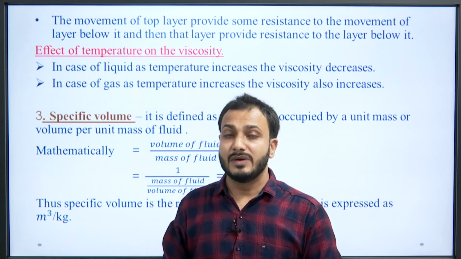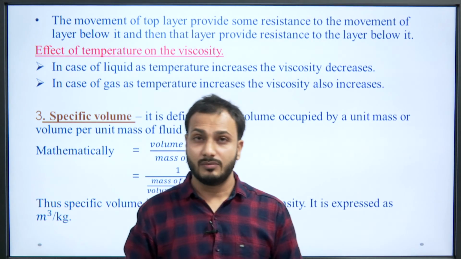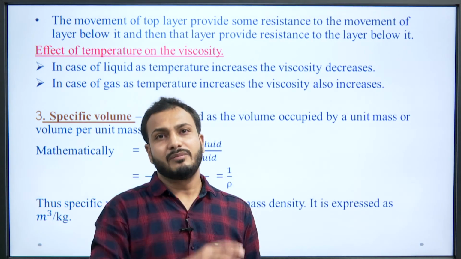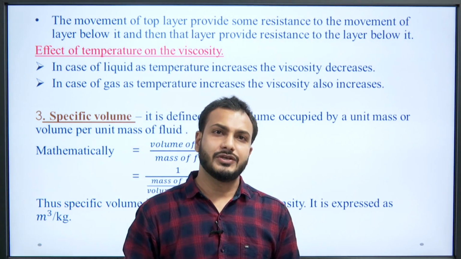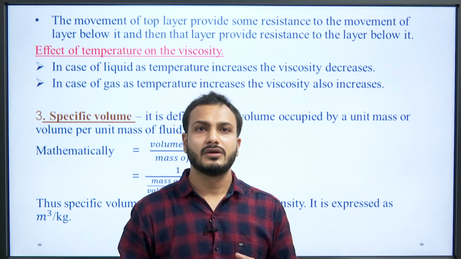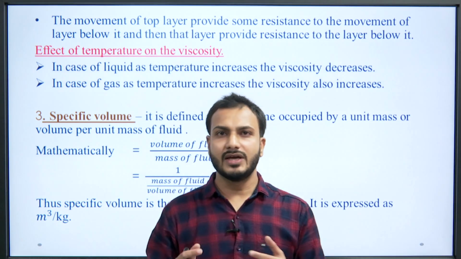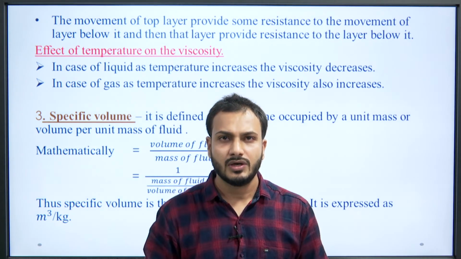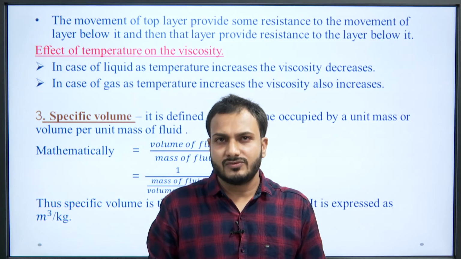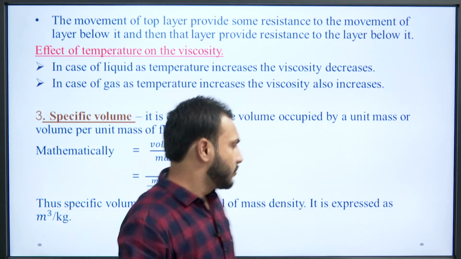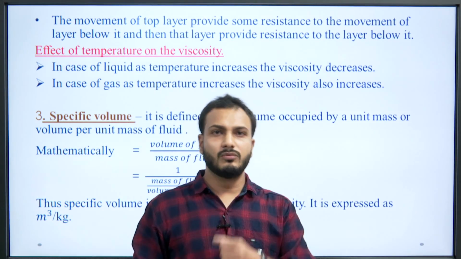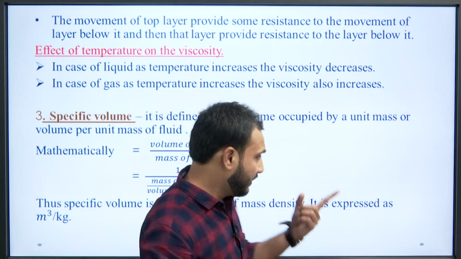Okay. Now, specific volume is the third property we can talk about, and it can be defined as the volume occupied by a unit mass, or volume per unit mass of fluid. Okay. So, mathematically what can we represent? We can represent that volume of fluid upon mass of fluid can be termed as what? Specific volume.